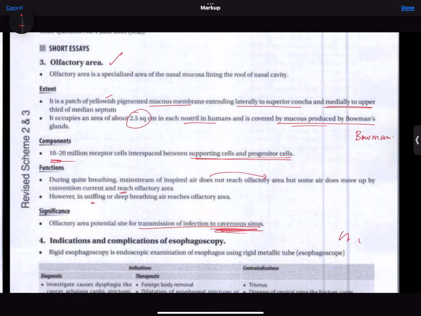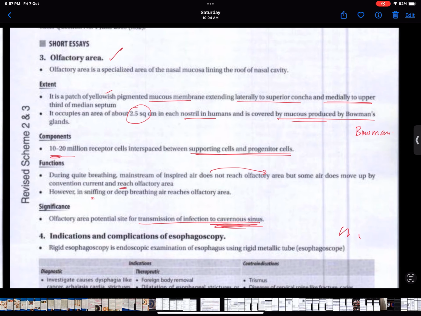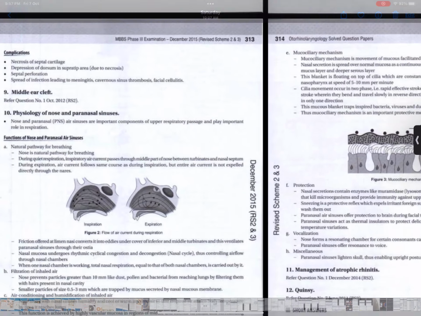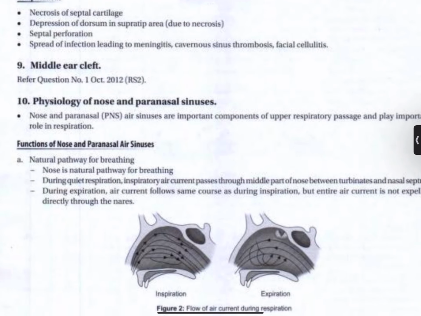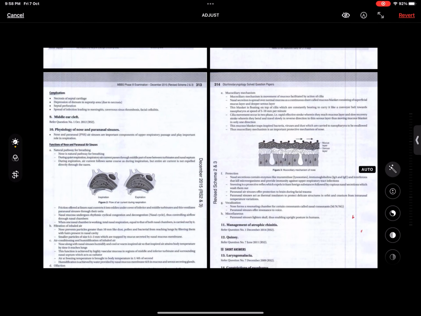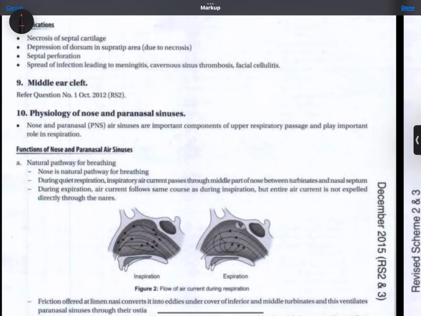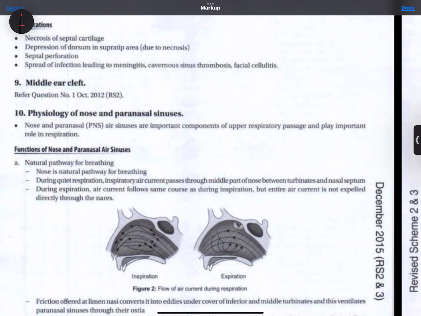10. Physiology of nose and paranasal sinuses. Nose and paranasal (PNS) air sinuses are important components of upper respiratory passage and play important role in respiration. Functions of nose and paranasal air sinuses. A. A natural pathway for breathing. Nose is natural pathway for breathing. During quiet respiration, inspiratory air current passes through middle part of nose between turbinates and nasal septum. During expiration, air current follows same course as during inspiration.